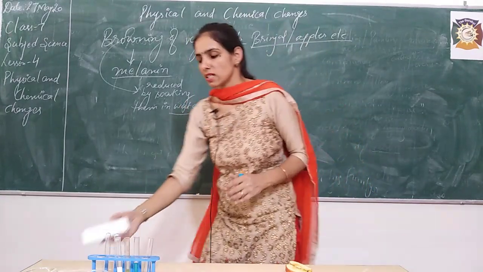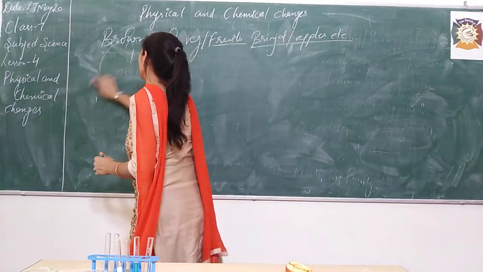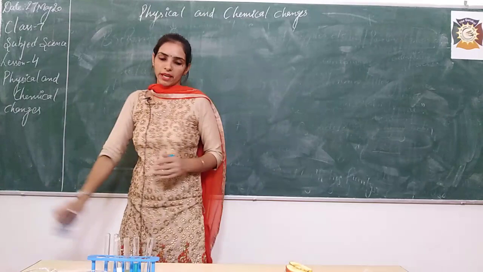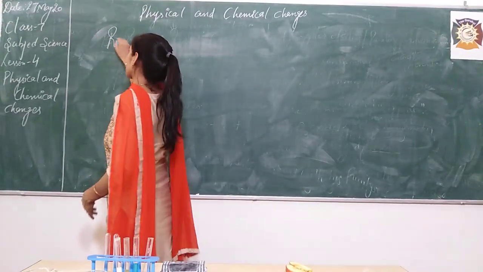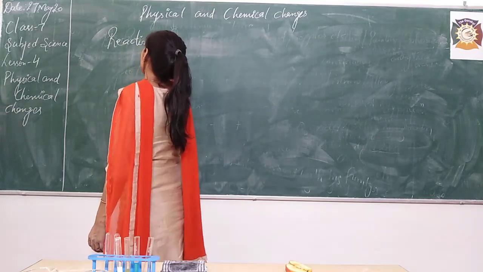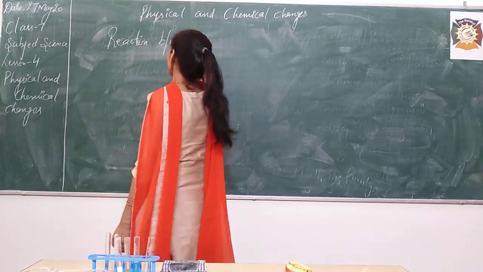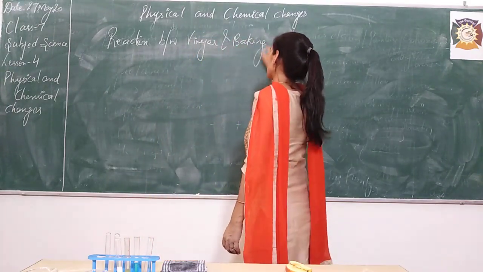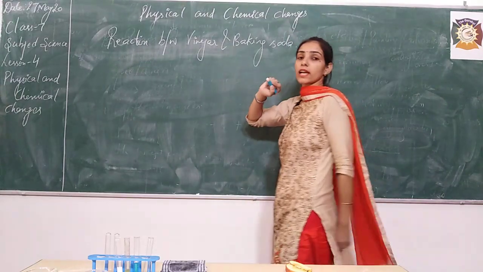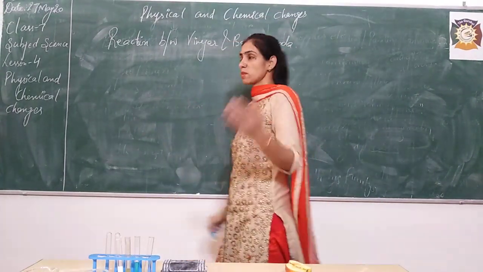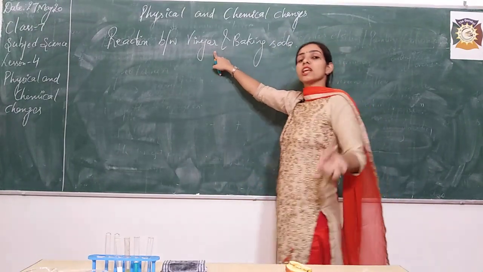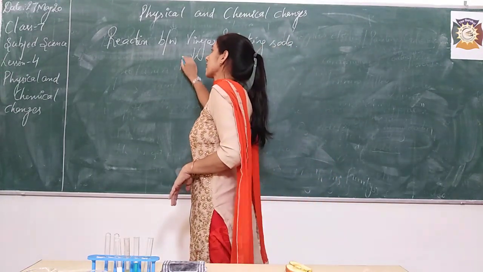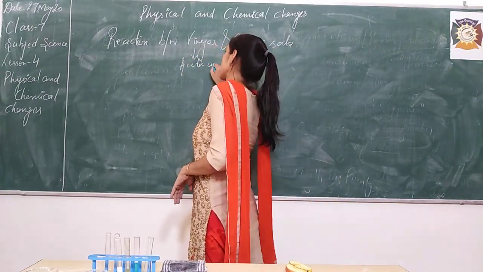The next chemical change related reaction is the reaction between vinegar and baking soda. This is also a chemical change. How this chemical change takes place, I'm telling you. Vinegar is the common name, but its chemical name is acetic acid.